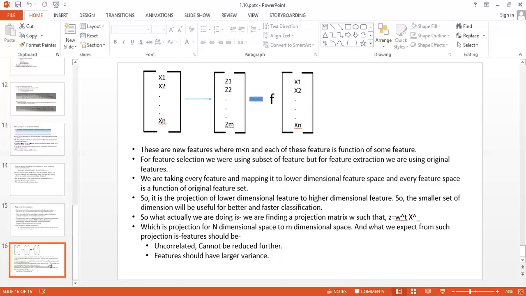For feature selection, we have three methods, that are optimum, heuristic, and randomized, in which you are given a large data set or large number of features, and you have to select some features which meet some criteria which will work better for that algorithm, or which will give more accuracy for that data set.